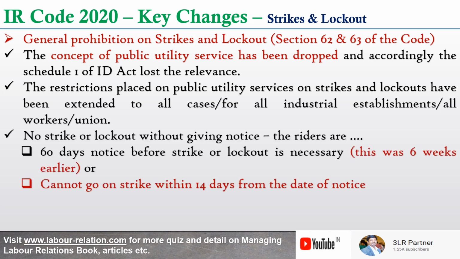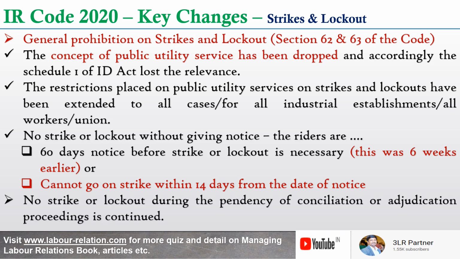There cannot be any strike or lockout without giving a notice. There are two riders. The first rider is that 60 days notice before strike or lockout is necessary. This was 6 weeks even in the original bill and also in the ID Act. The other rider is that they cannot go on strike or lockout within 14 days from the date of notice. These two riders are going to be there in every case, irrespective of the industrial establishment, whether it is a public utility service or not. And of course, there is no strike or lockout during the pendency of conciliation or adjudication proceedings.